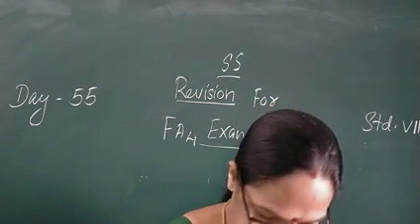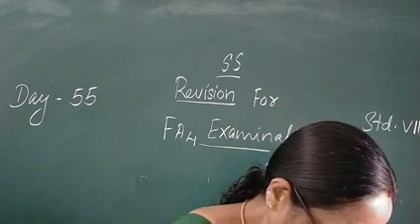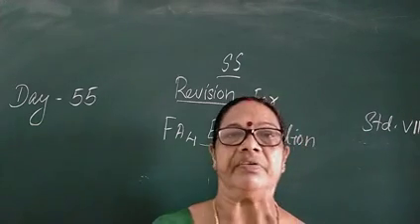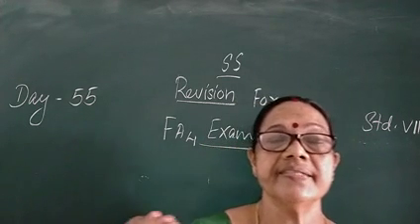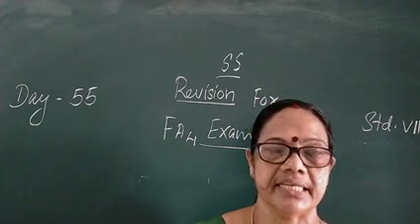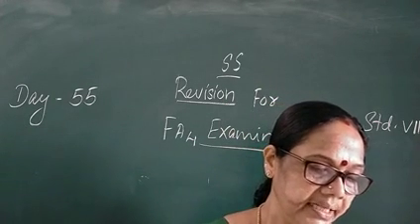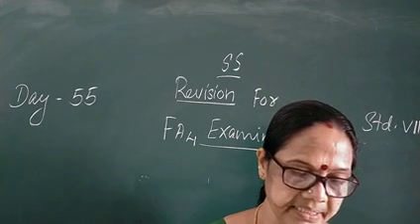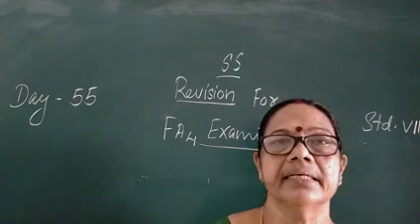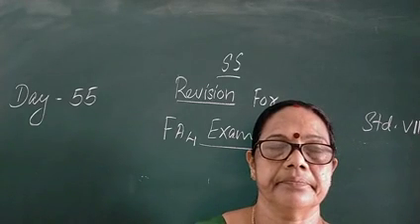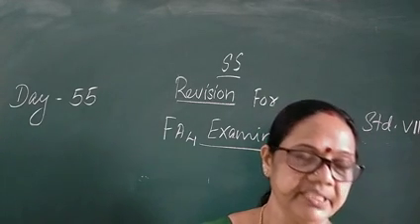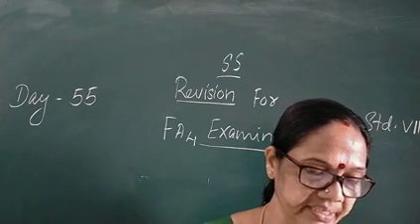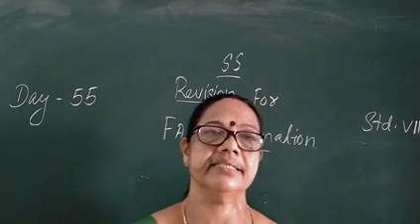Then third question is, what are the factors affecting the height of the waves? The factors are wind, earthquake, volcanic eruption, landslide, etc. What are the factors affecting the height of the waves? Answer: wind, earthquake, volcanic eruption and landslides.